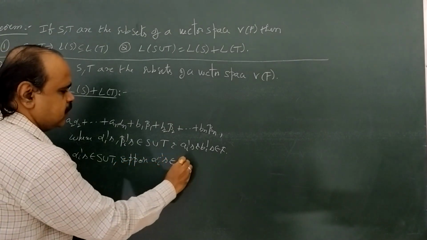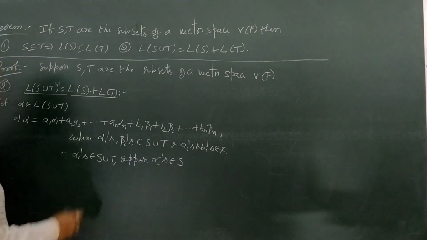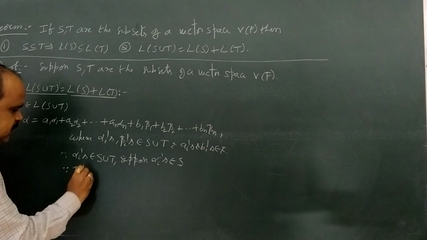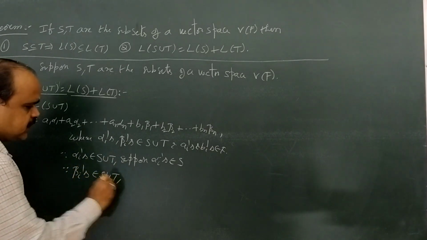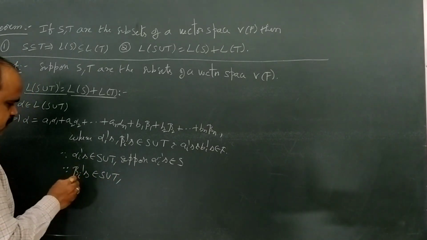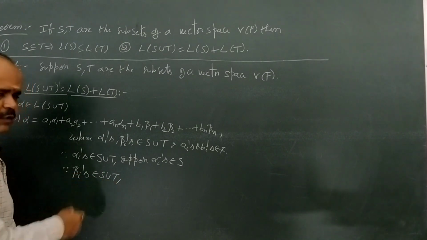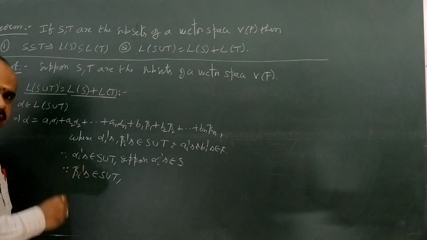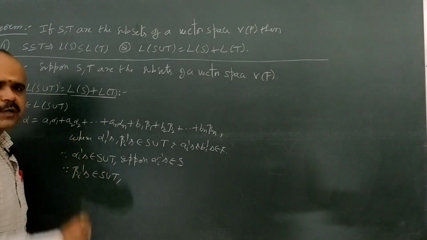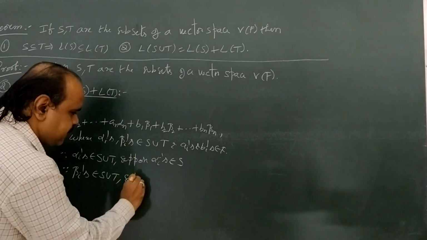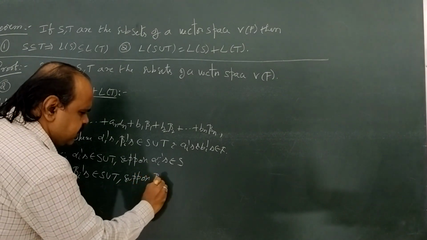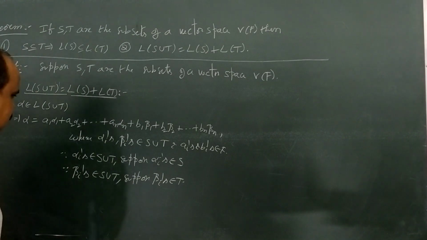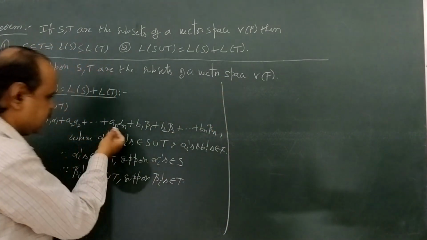Suppose alpha i's belongs to capital S, and similarly since beta i's are also in S union T, suppose here beta i's belongs to S union T, that means these beta i's belong to either S or T. Now, we are going to suppose this beta i's belongs to capital T. Okay, suppose beta i's belongs to capital T. Okay, now again come to this linear combination.